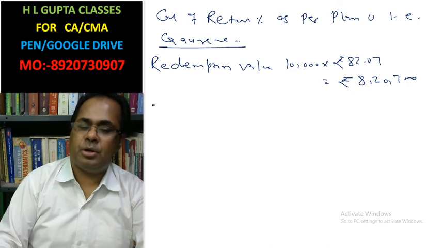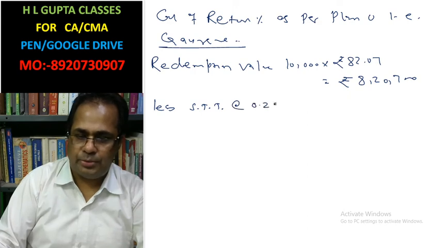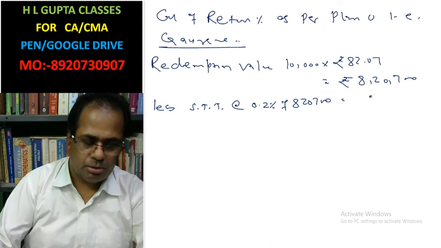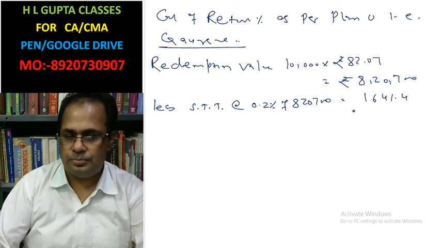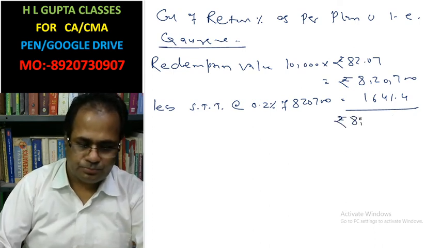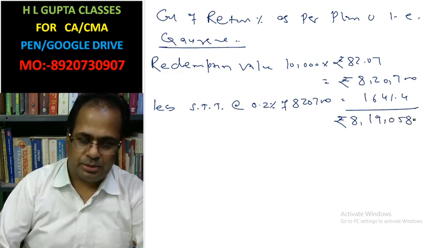No short-term capital loss. Less security transaction tax, 0.2% of 8,20,700 is 1641.4. Net is 8,19,058.60.